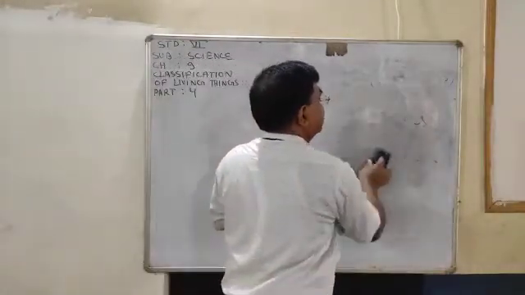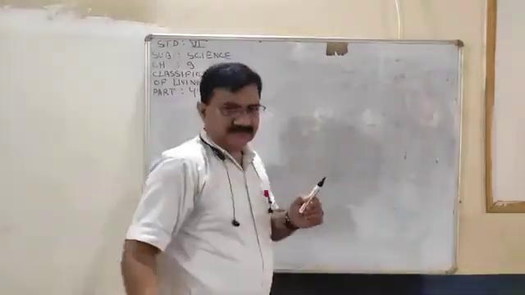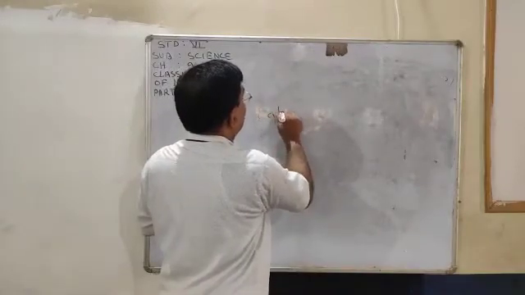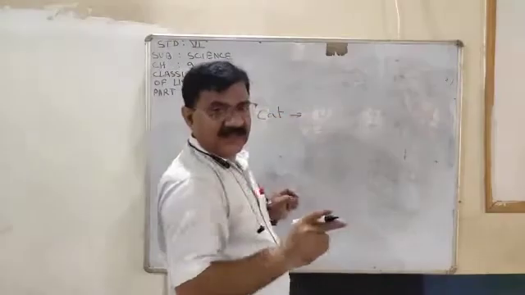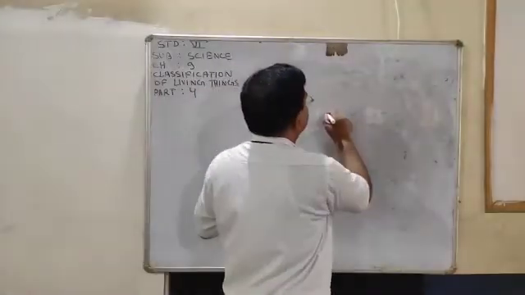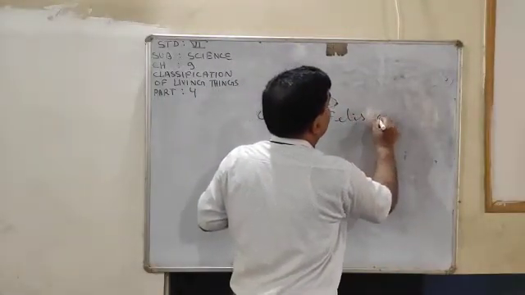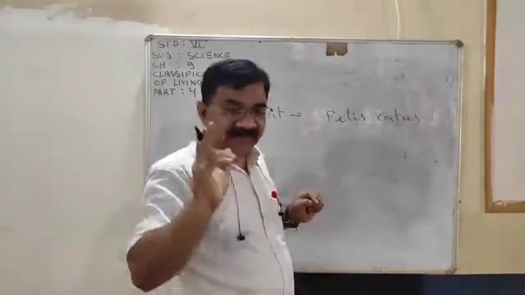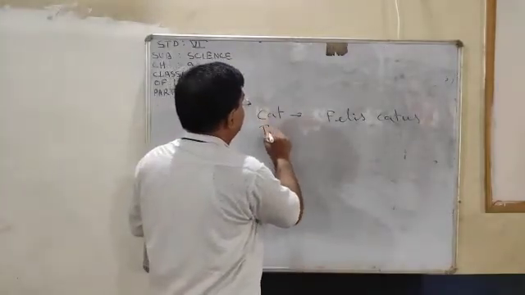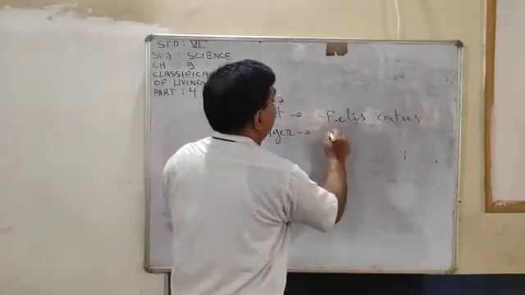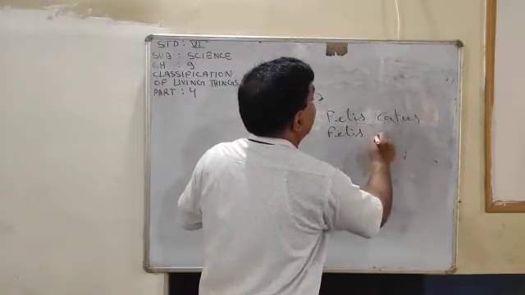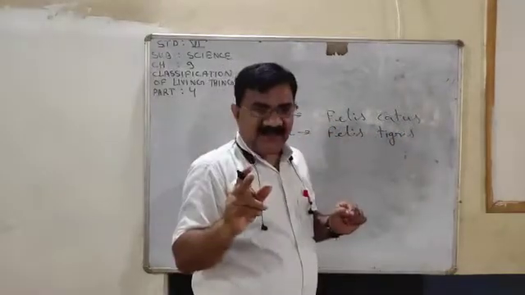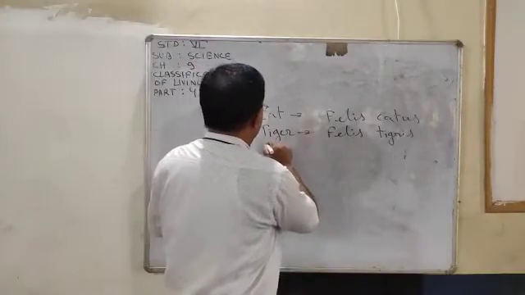Let me say an example, then it will be more clear. Scientific names. For example, the scientific name of cat is Felis catus. The scientific name of tiger is Felis tigris. And the scientific name of lion is Felis leo.